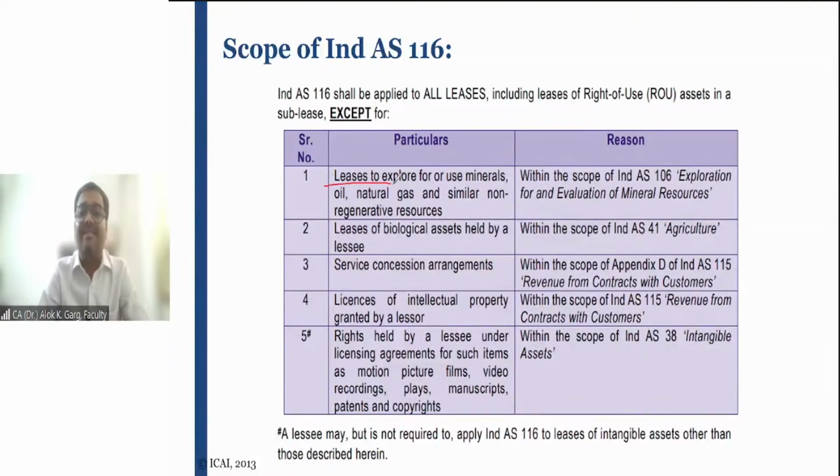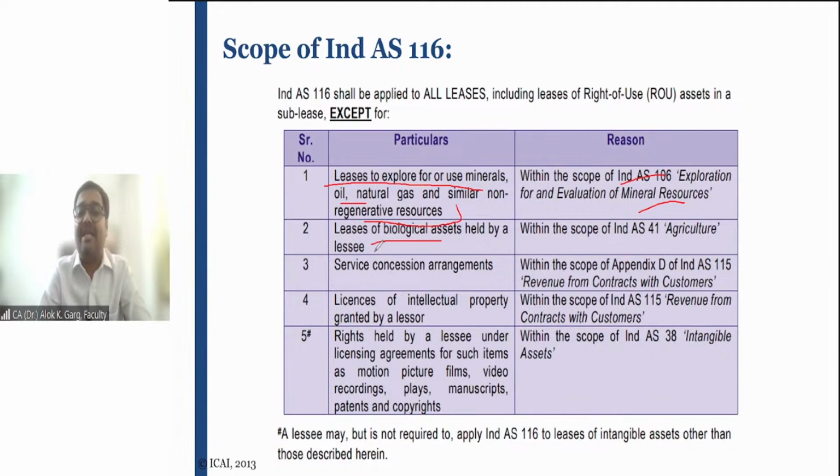Leases to explore for or use mineral oil, natural gas, and similar non-regenerative resources. For example, Adani has got some mining rights from the government of India. Adani has got the coal extraction right. Vedanta has got the aluminium or copper extraction right, mining rights from the government of India. So that comes under the scope of IND AS 106. It will not come under the scope of IND AS 116.